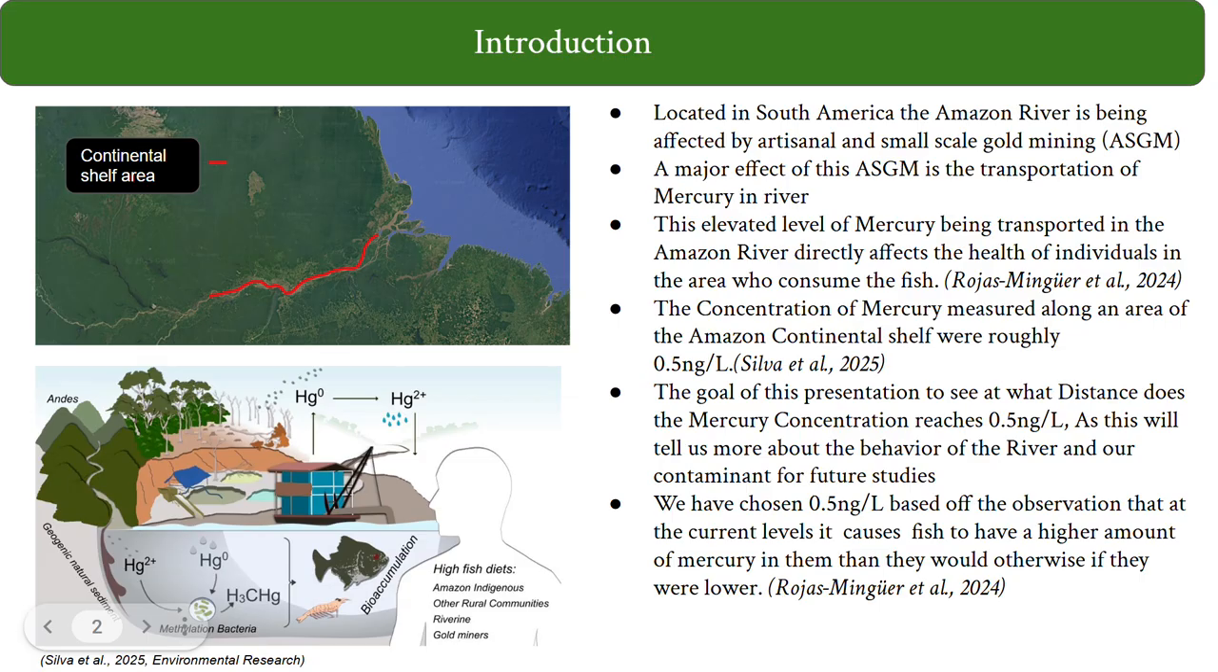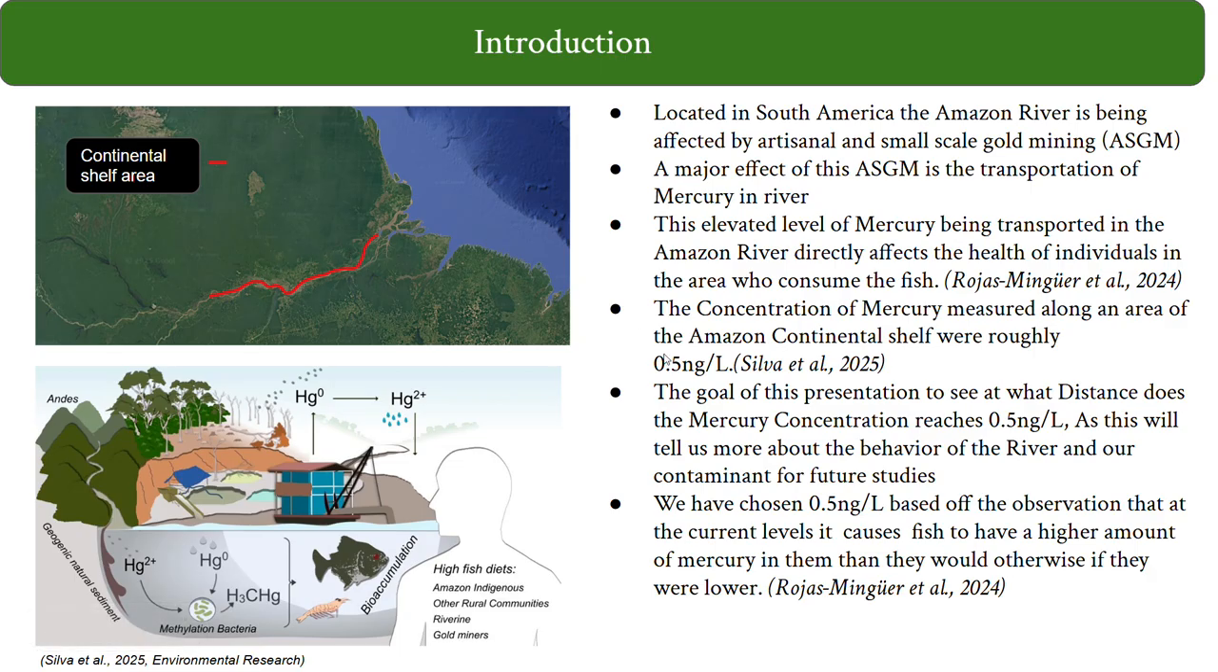The goal of this presentation is to see at what distance mercury concentration reaches 0.5 nanograms per liter along this section of the Amazon River. This will tell us more about the behavior of the river and our contaminant for future studies.